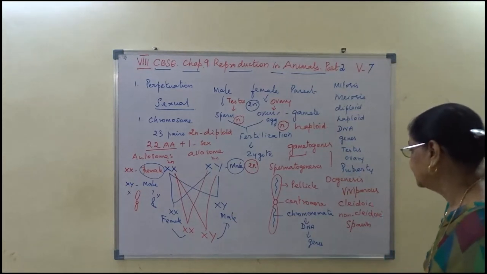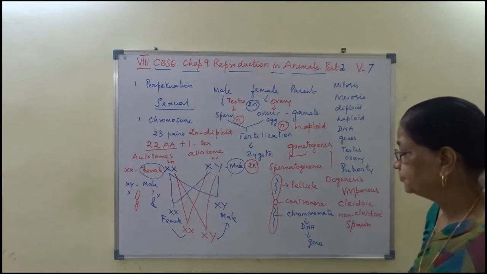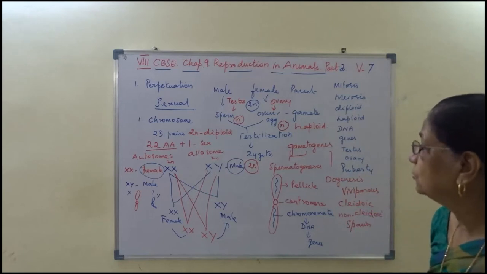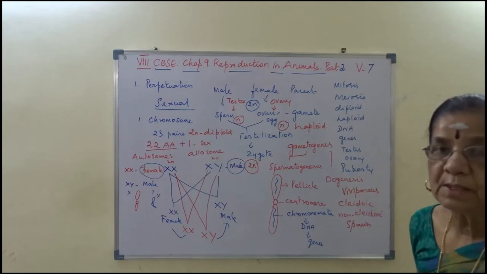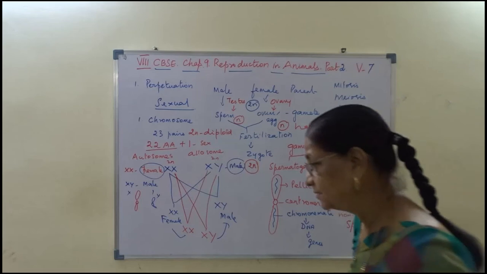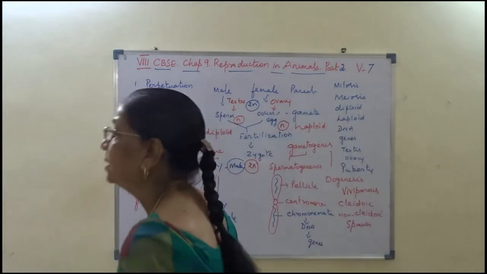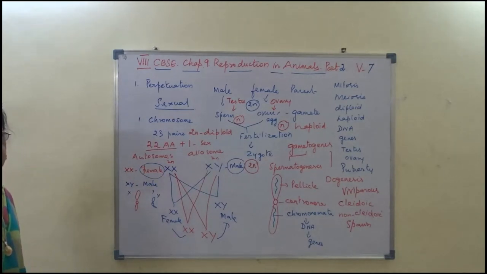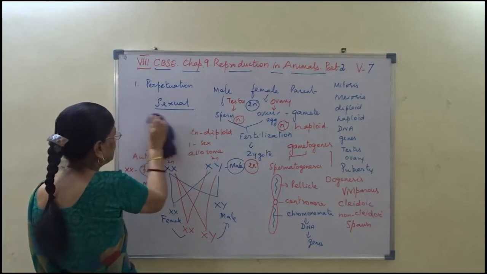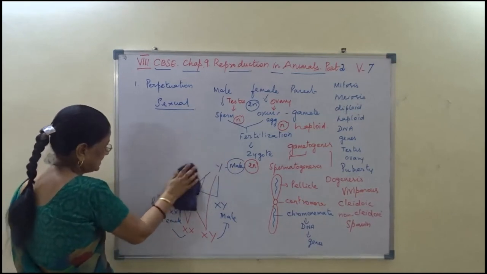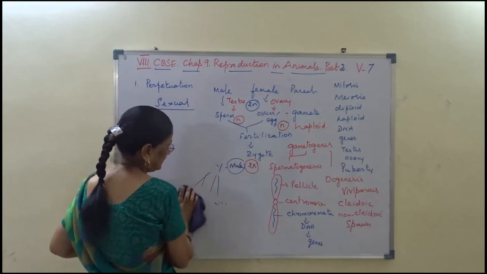So we say as structure of this formation of sperm and ovum by the process spermatogenesis and oogenesis. I hope you understand. Can you understand this? Then we will go to next. This is actually the introduction, right? So it's 23 parts, how it forms, the diploid, and how the sex is determined. That we are learning. Sure?